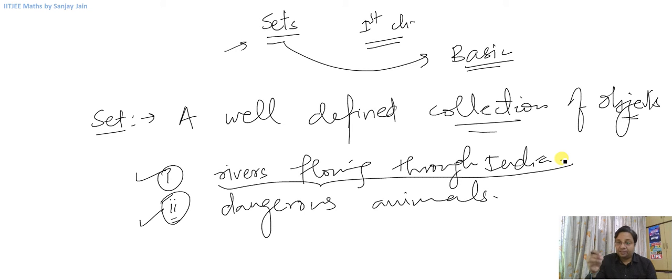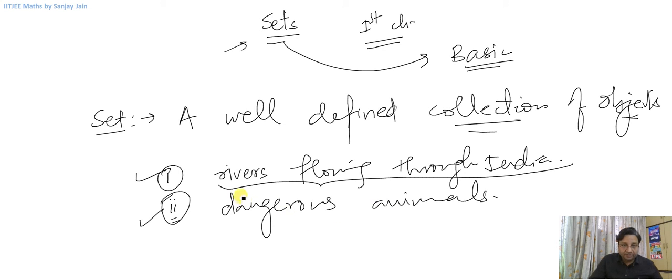And if I ask you whether snake is a dangerous animal, you may or may not find snake a dangerous animal, because in some countries they may not find snake a dangerous animal, while in others they may. Even in one country, some communities might not find the snake dangerous, and some communities are very afraid of the snakes because they find it very, very dangerous.